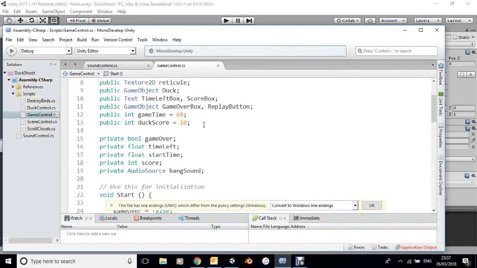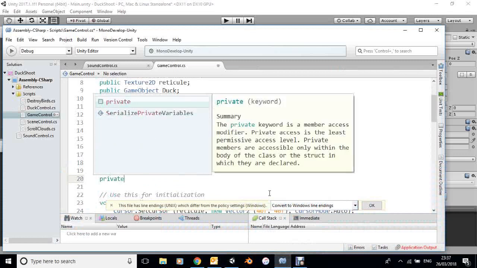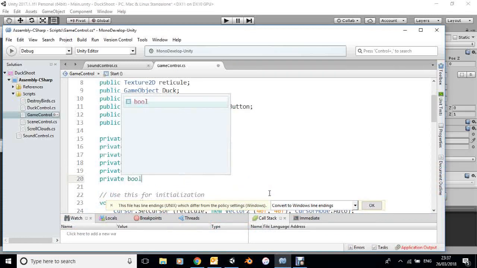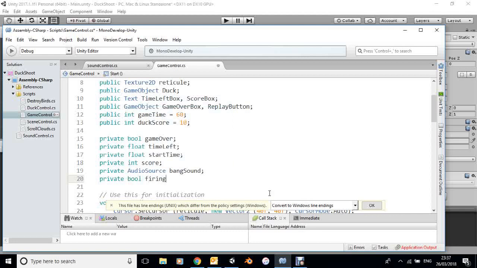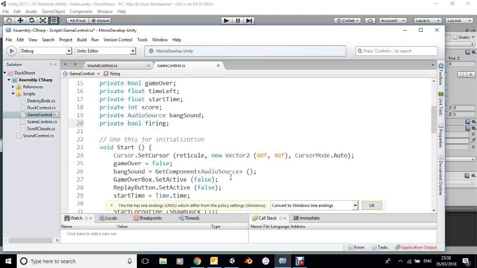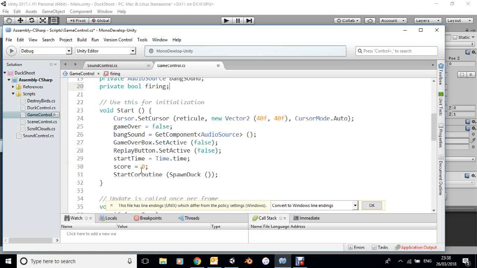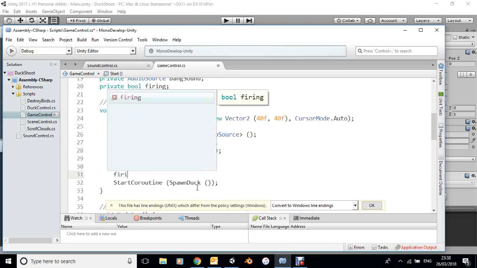What I'm going to do is to make another private variable of the Boolean type. I'm going to call this firing. In other words, if firing is true, then the gun goes bang. And at the beginning, I will set firing to be true.